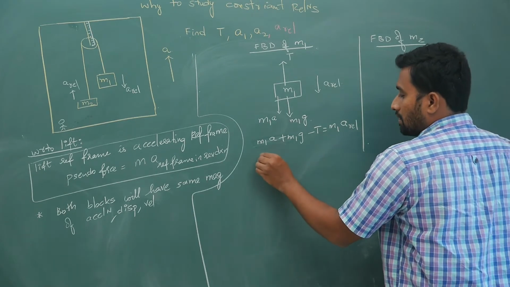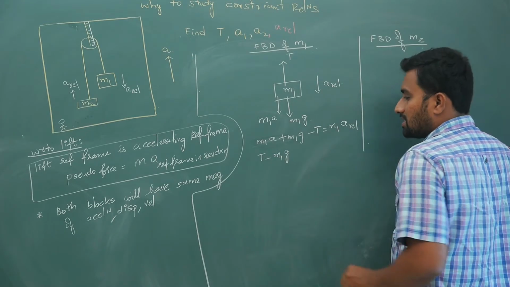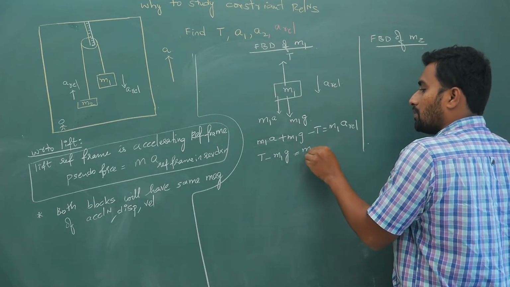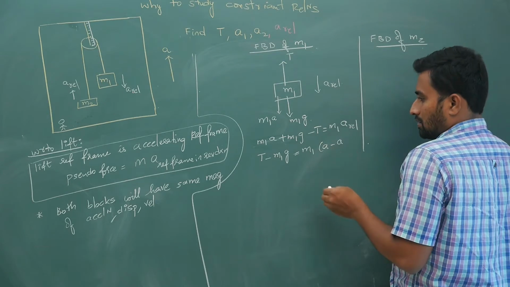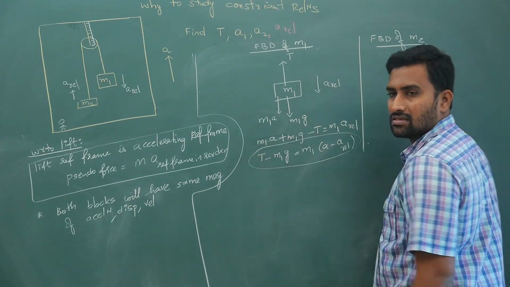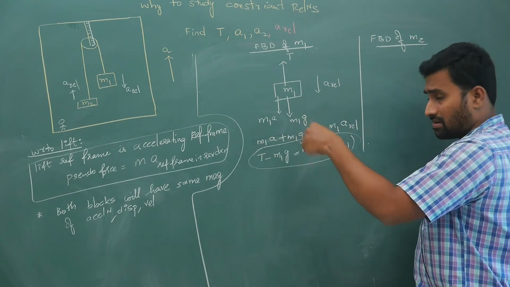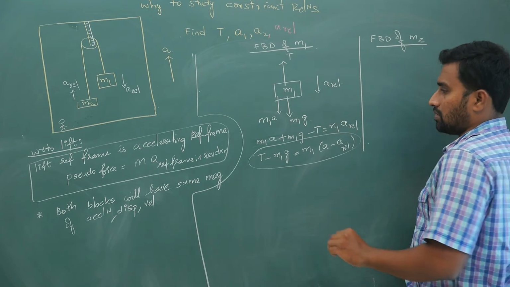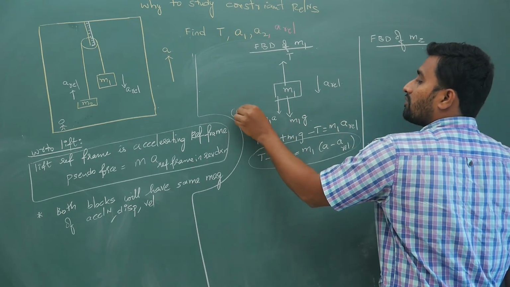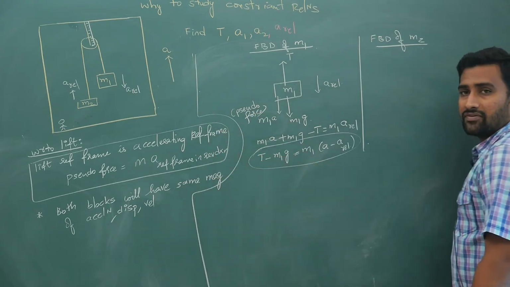Rearranging, T minus M1G is equal to M1 into (A minus A relative). We got this in the previous approach also, and the same equation comes, nothing changes. The extra part is your pseudo force. You have to keep pseudo force whenever you are in an accelerating reference frame.